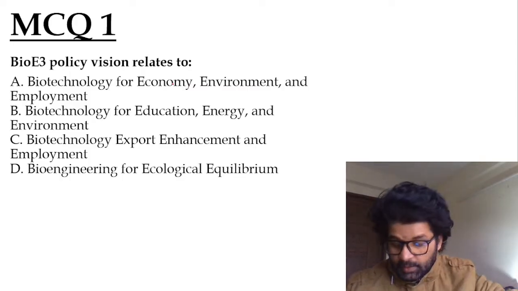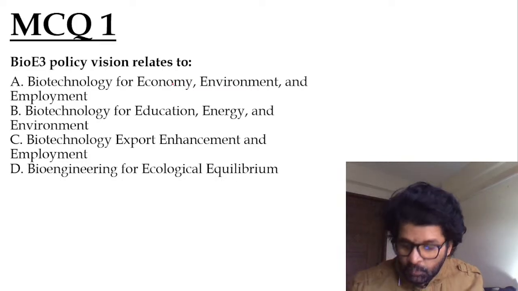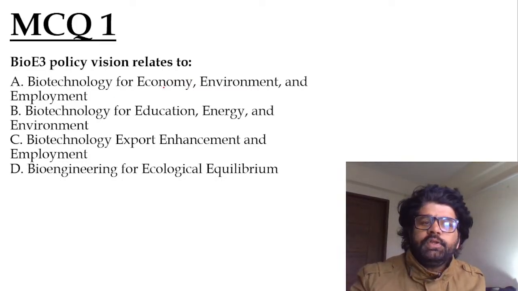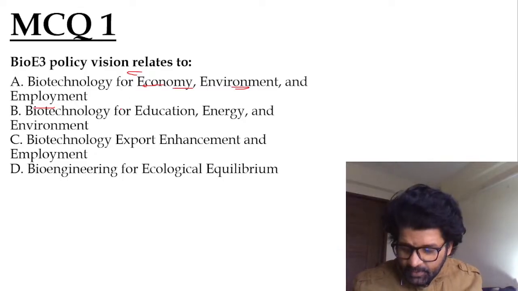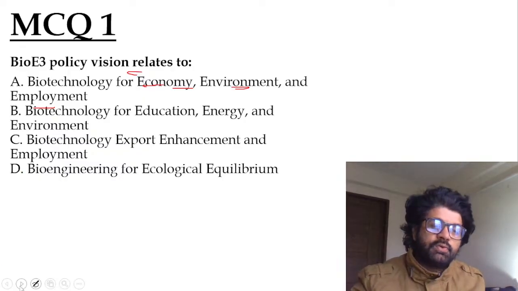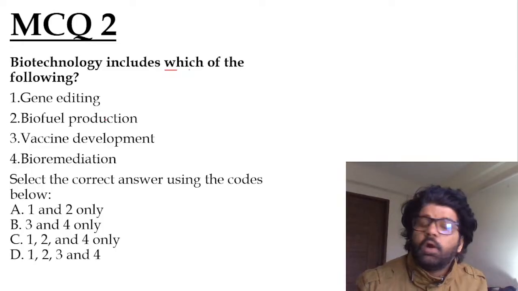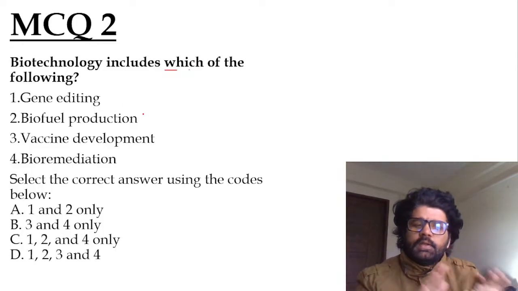So Harshini, Anandu, Iltush and Rishi have given the answer for the first question. Bio E3 policy vision relates to biotechnology for economy, environment, and employment. Really good, good boys. Nisha Gitika. Next question: biotechnology includes which of the following? So now again, let's try to solve this question.